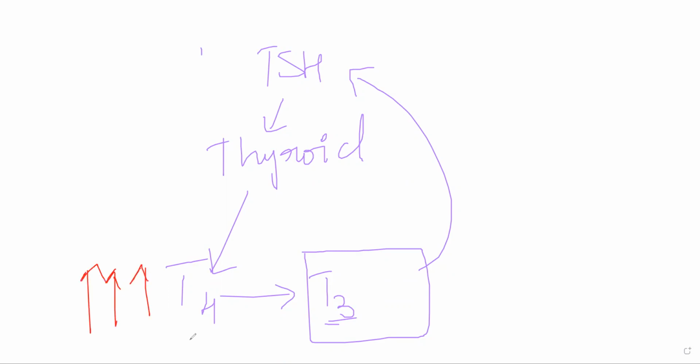At this point, let's suppose you use PTU, propylthiouracil. This will inhibit this process. It will inhibit conversion of T4 to T3, so T4 will remain in your body as is. The conversion will essentially not completely stop, but it will slow down, meaning the same amount of T4 will last in your body for a longer period of time. If it's lasting for a longer period of time, your body will stop producing as much T4, because it works on a negative feedback loop.